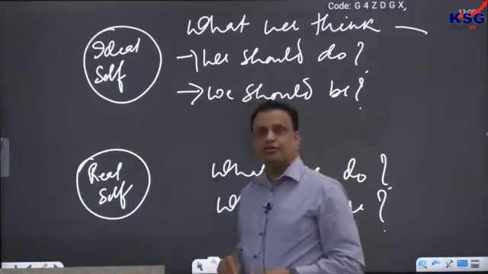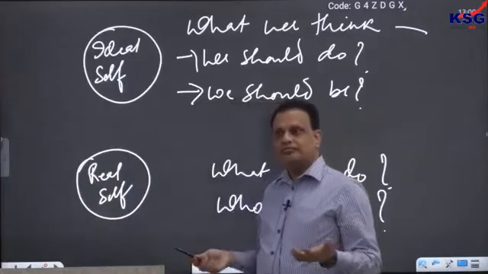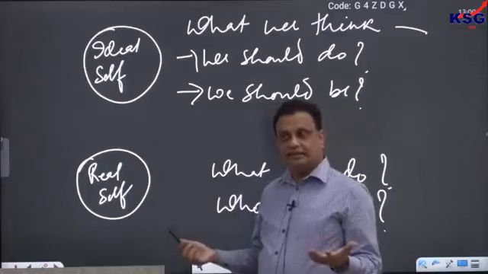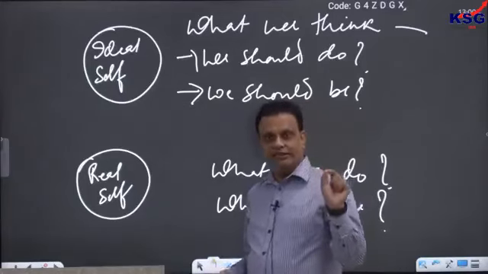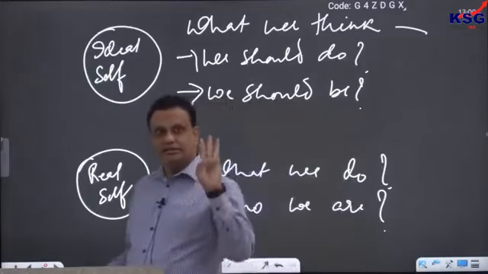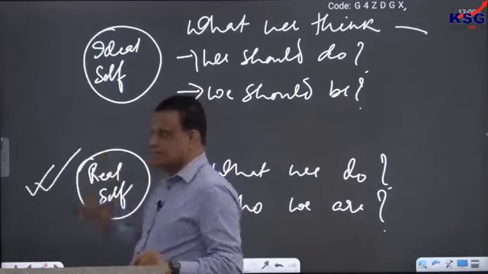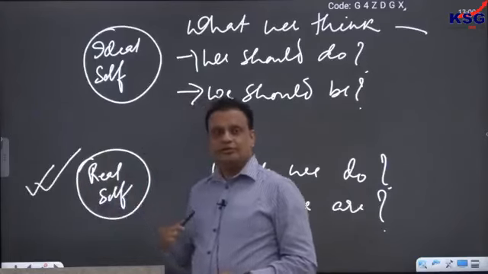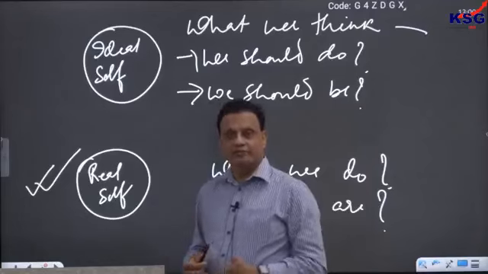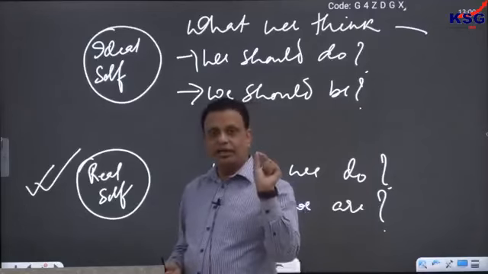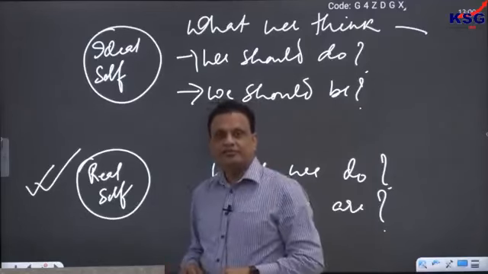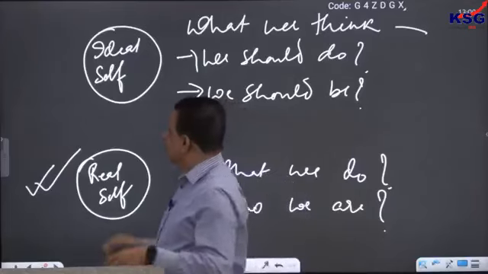Now the next important question is: how can we achieve that integrity in us? Well, in order to achieve integrity, we need to do three things. First of all, know your real self. Knowing yourself is a very important part of a good life. We'll discuss in a later class how we can know ourselves.